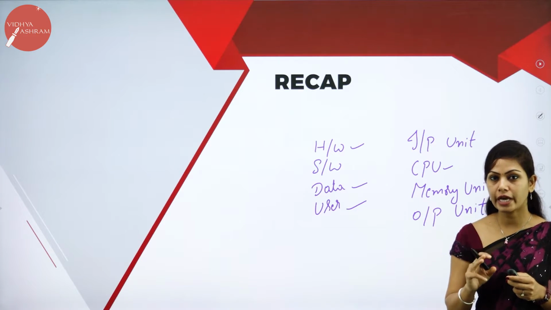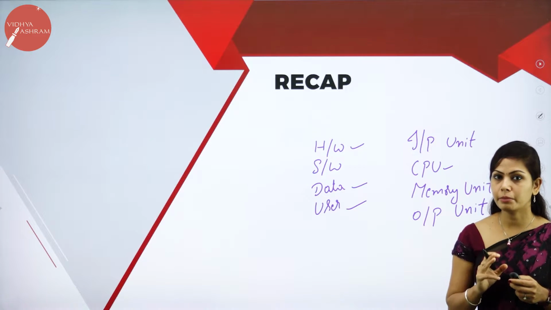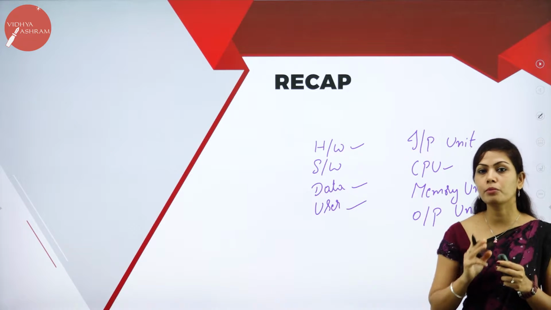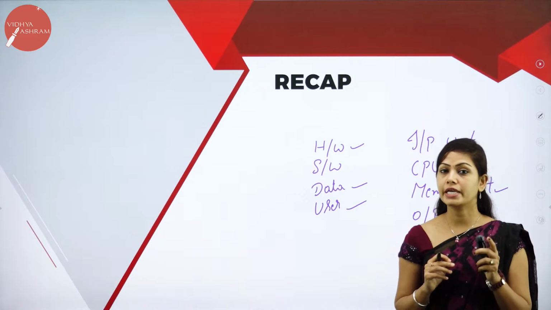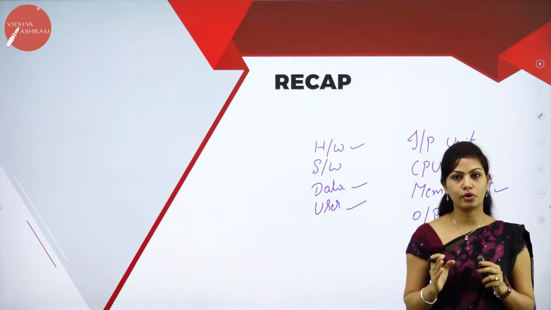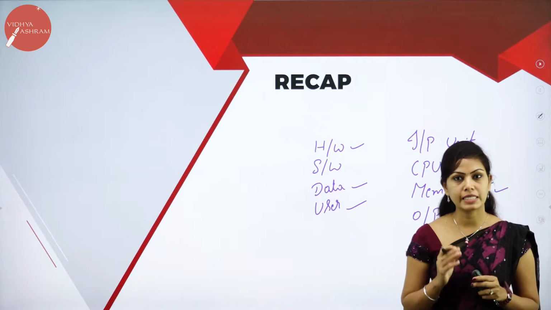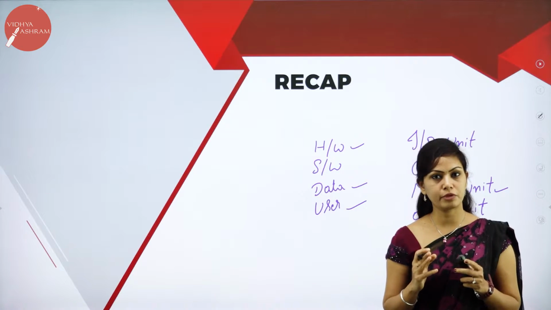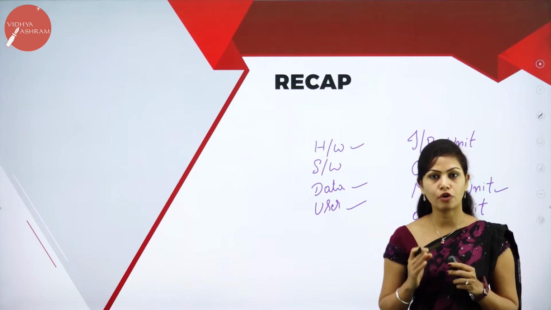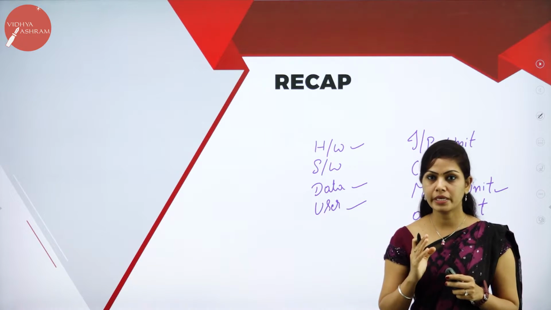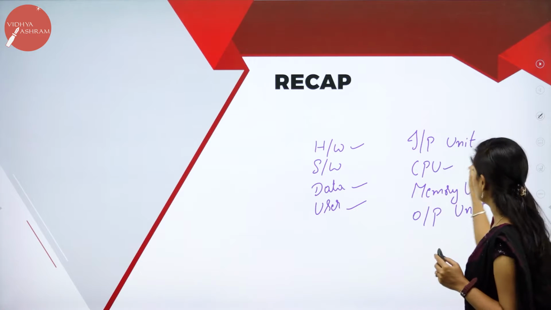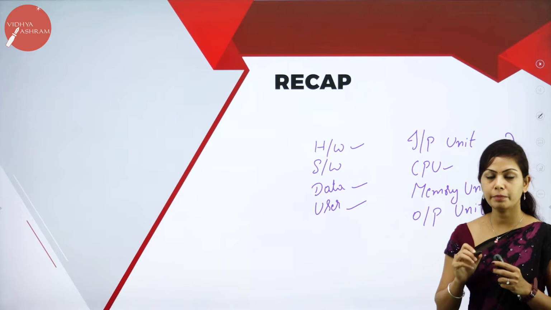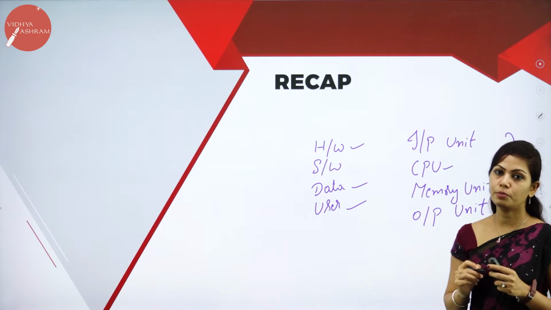Mainly there are 2 types of memory: primary memory and secondary memory. Primary memory is the main memory of the computer system. It consists of RAM and ROM. And what is secondary memory? Secondary memory is the extra memory of the computer system. Examples are hard disk, floppy disk, magnetic disk and optical disk, etc. So, these are the 4 units of computer system: input unit, CPU, memory unit and output unit.